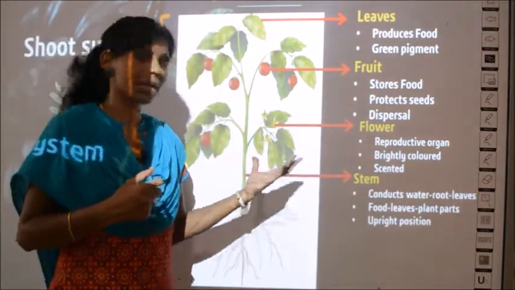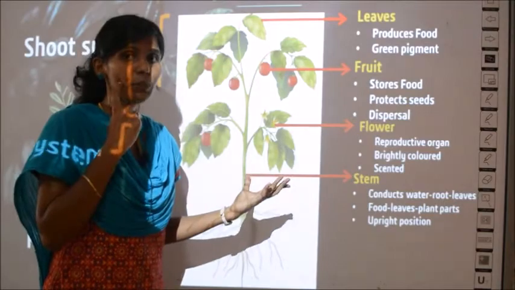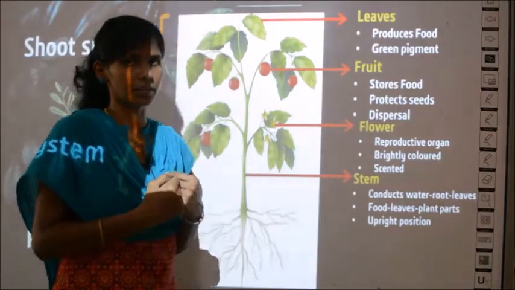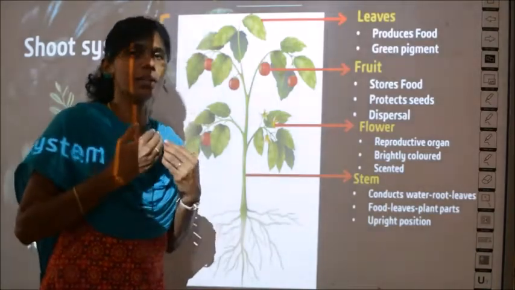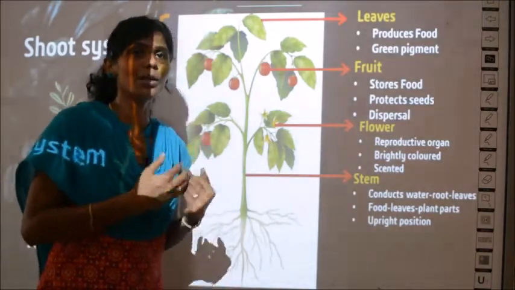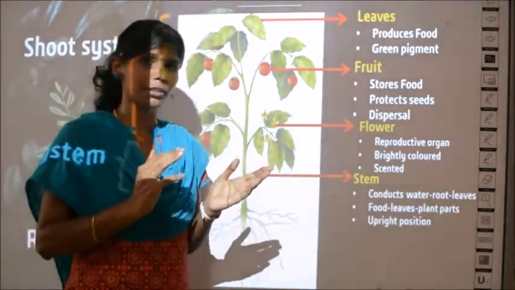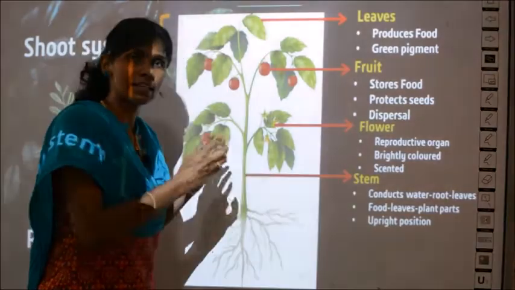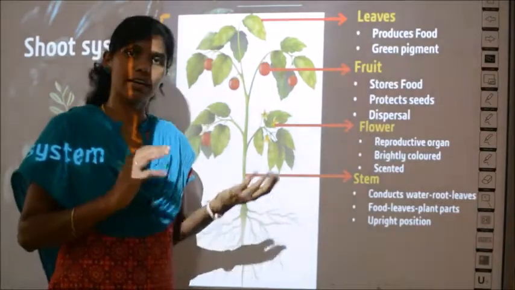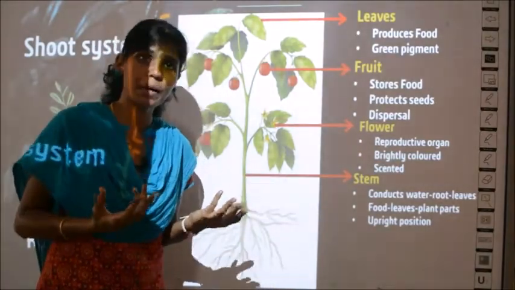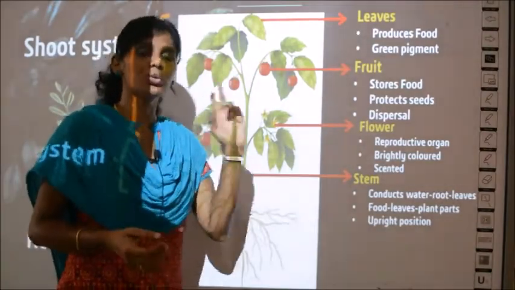So the next part is the stem. The stem has two functions. One is it will conduct water. What is conduction of water? It means it will pass the water from one part to the other. From which part to which part? From the roots to the leaves.